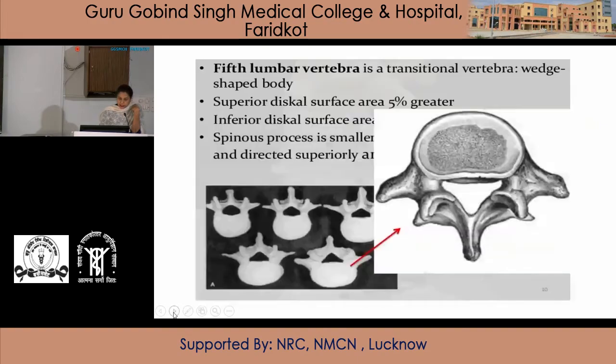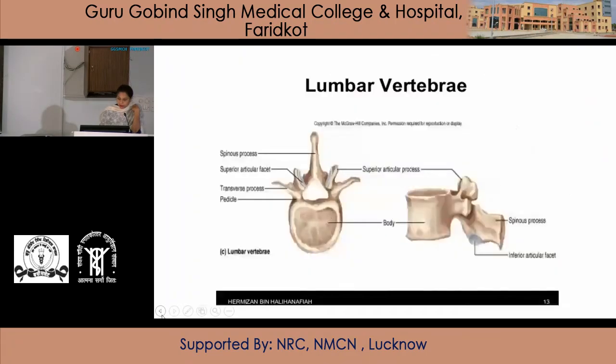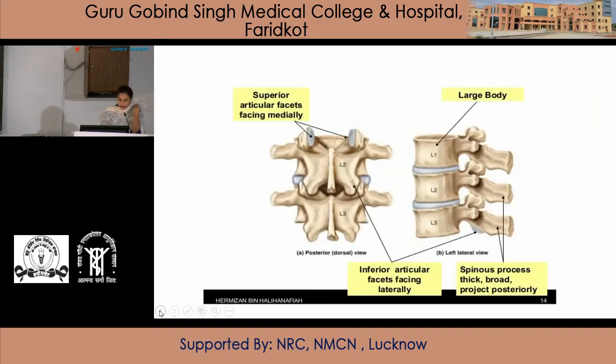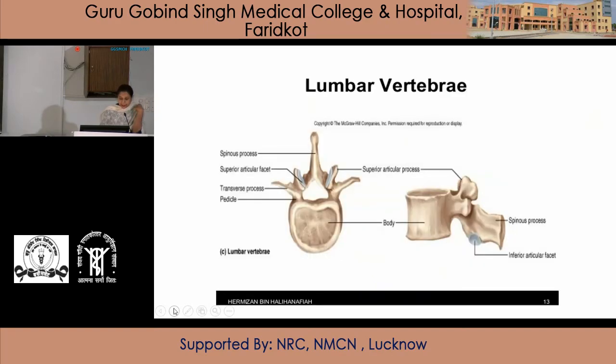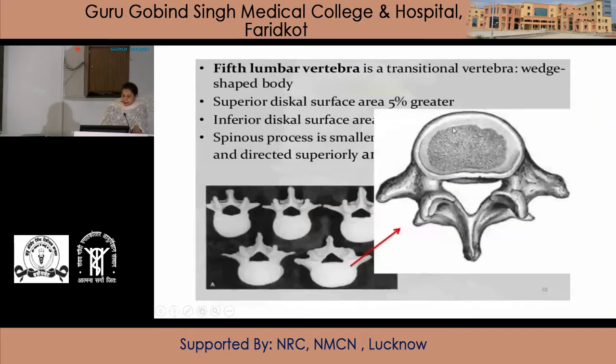Next is the atypical vertebra, that is the fifth lumbar vertebra. One point is that in the typical lumbar vertebra, the gap between the superior articular processes is more than the gap between the inferior articular processes.